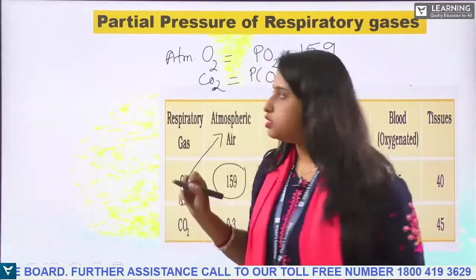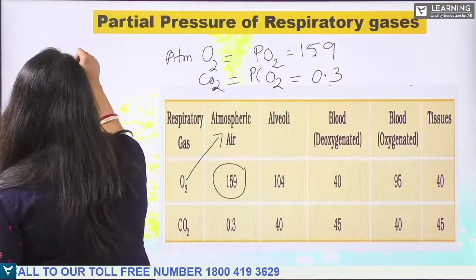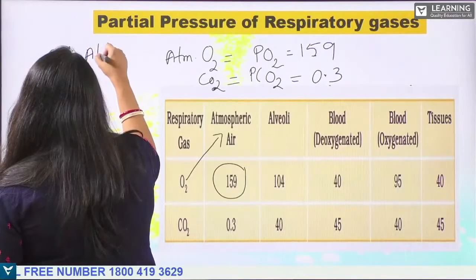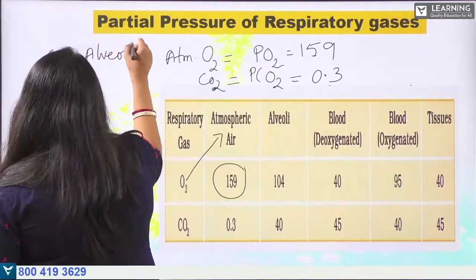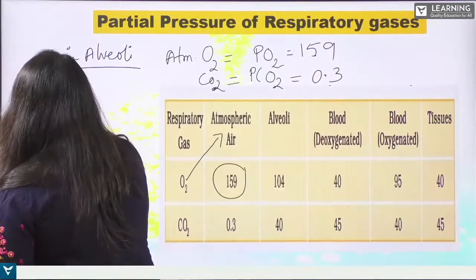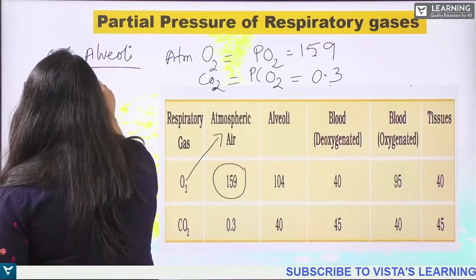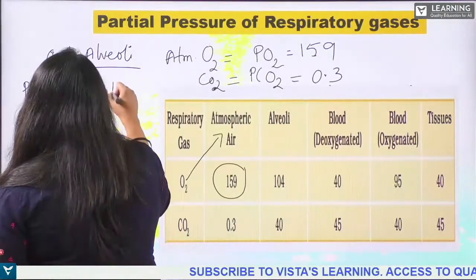Next, the oxygen present in the alveoli. The partial pressure of oxygen in the alveoli is 104 mm Hg.